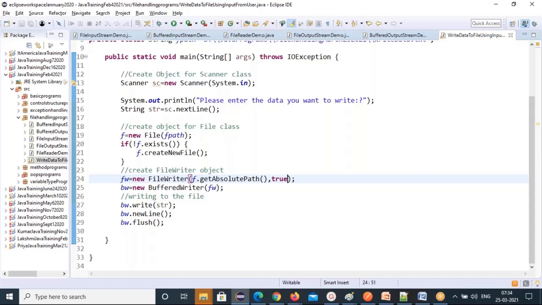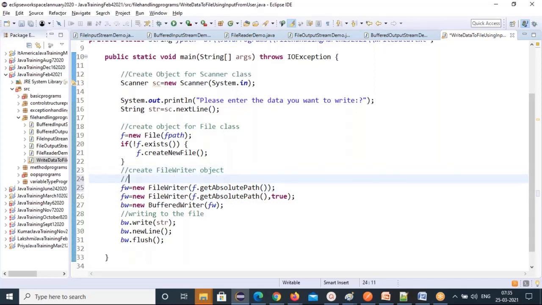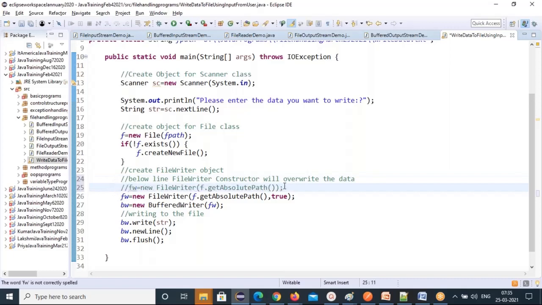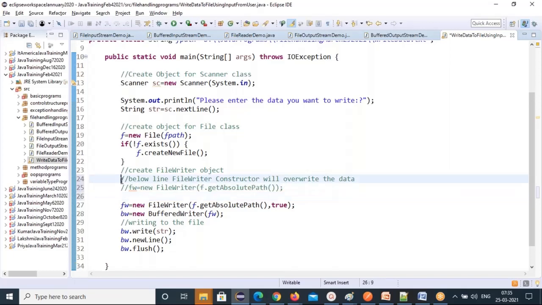So now I'm using a two-parameterized constructor for FileWriter. Before, I used the other one. If you want both, I'll keep both. This I'll comment. I'll write very clearly: below line, FileWriter constructor will override the data. I'll comment out this one, we don't want that now. Below line, FileWriter constructor will append the data. So both I'm giving will append the data.